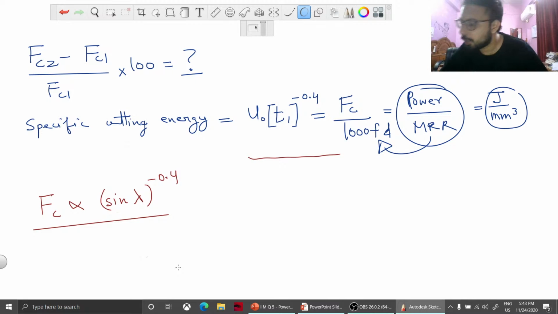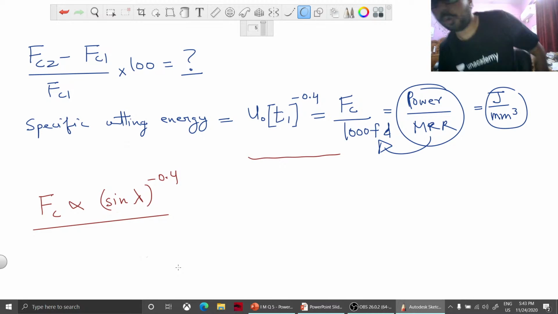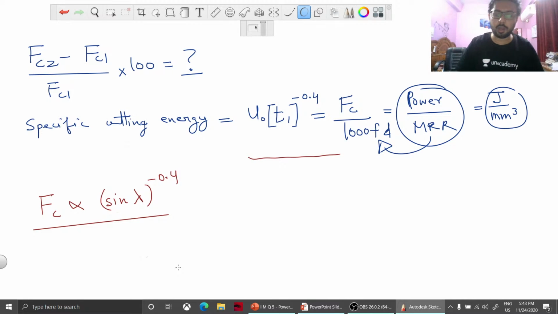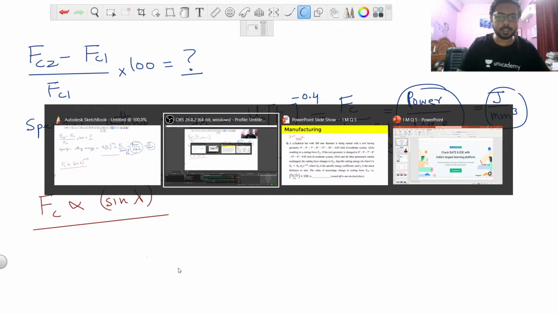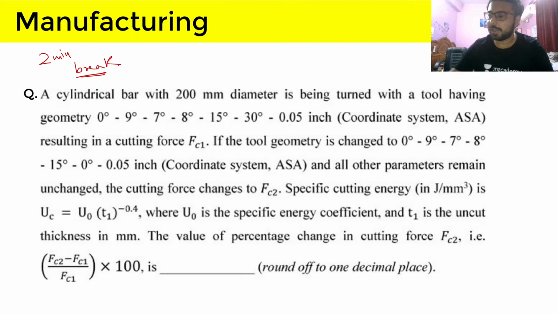So I hope you have solved the question. What will be the answer to this question? Let me solve it. It is very simple now. We just have to see what lambda is, what the approach angle is, and I have already discussed all the things. Yes, it is coming out negative, and the correct answer is also negative.